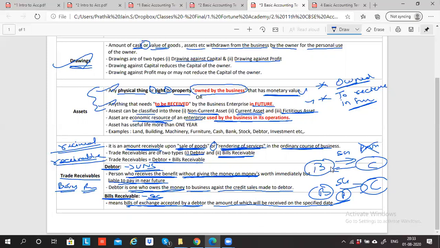Debtor means my customer has to pay the money. I did not take any promise from the customer. It is called debtor. If I've taken a promise from the customer, it is called bills receivable. So bills receivable is secured, debtor is unsecured.